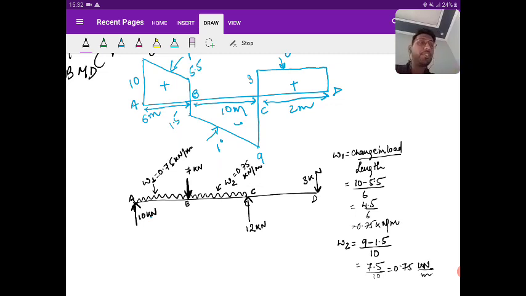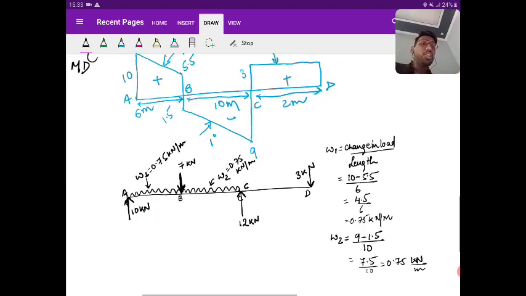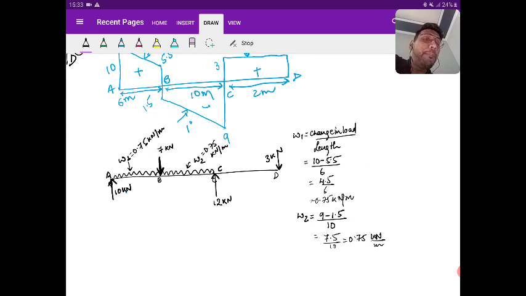How to find whether the support A is fixed or not? What is the change from simple support to the fixed support? In a simple support, the bending moment is equal to 0 at the ends. Whereas in the fixed support, the bending moment is not equal to 0. Is it clear? So, I'm finding the bending moment at A.